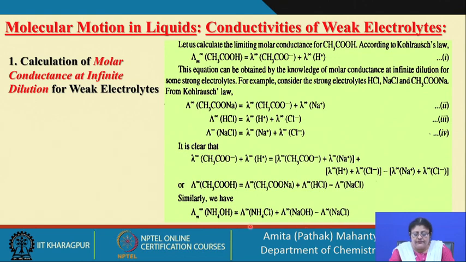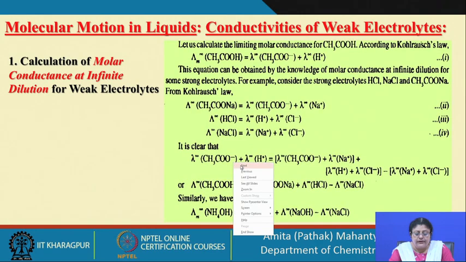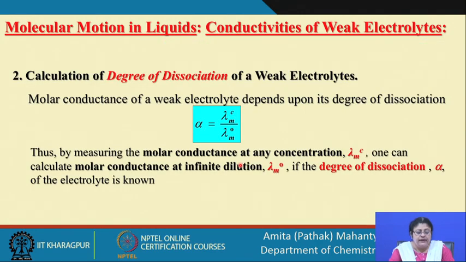So, then you are left with the ammonium ion plus the OH minus ion. So, this way you can find out the value at infinite dilution.